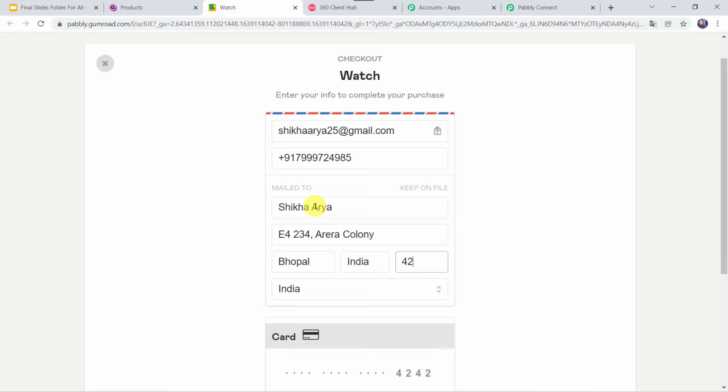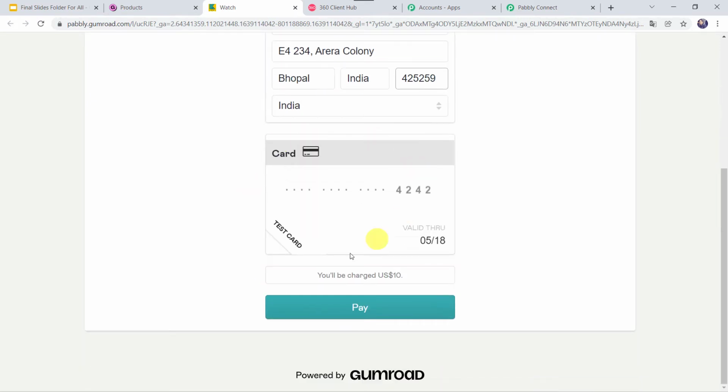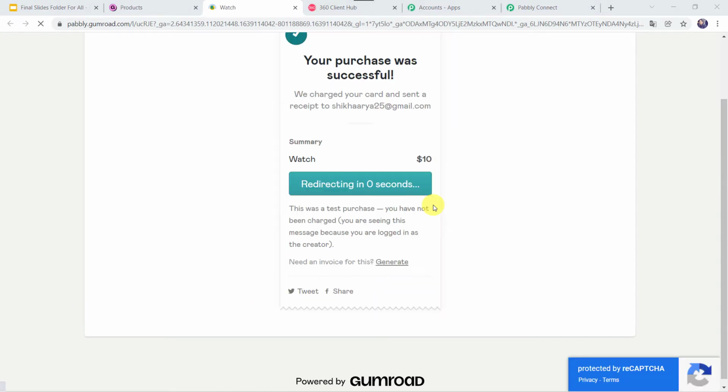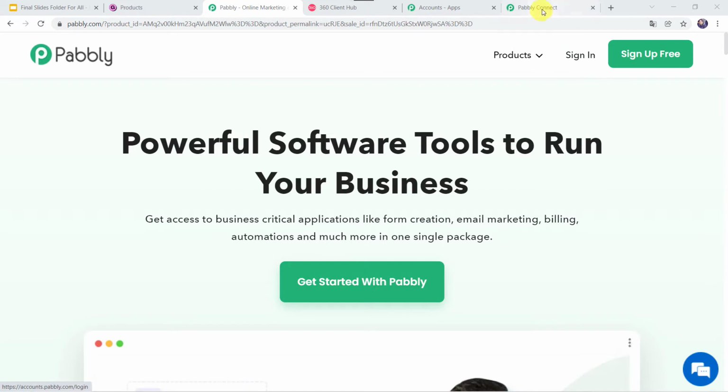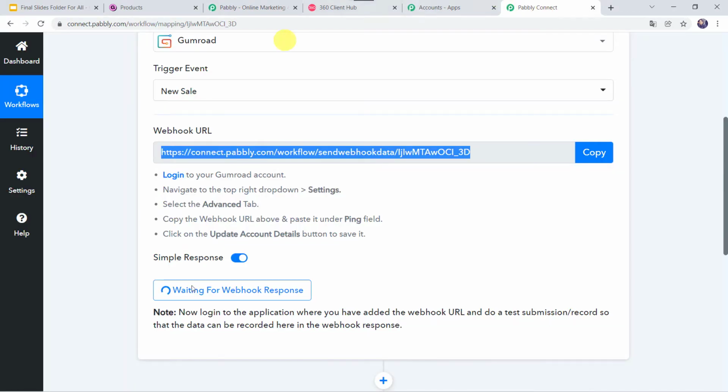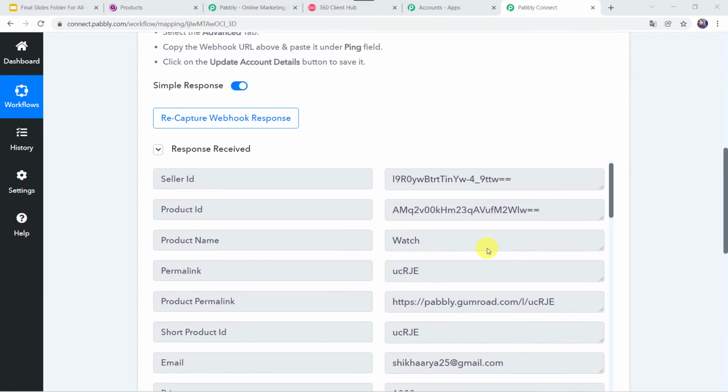postal code, and here we can see India is automatically captured. Okay, and I'll just click on pay. Payment is getting successful over here. Okay, and now let's move back to Pabbly Connect. It is still waiting for the webhook response, and within some seconds it is going to capture the response. And here we can see the responses received.